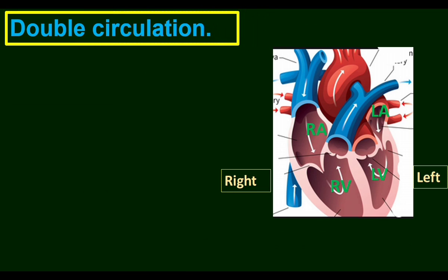Let us see what is double circulation. Deoxygenated blood from various parts of the body is taken to the right atrium. Deoxygenated blood, that is blood with more carbon dioxide, enters the right atrium. From the lungs, oxygenated blood is taken to the left atrium. Both the upper chambers receive the blood. Right atrium receives deoxygenated blood. Left atrium receives oxygenated blood.